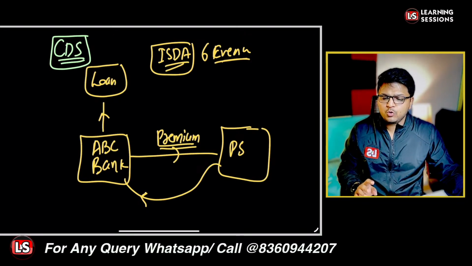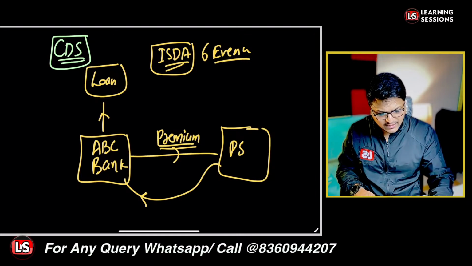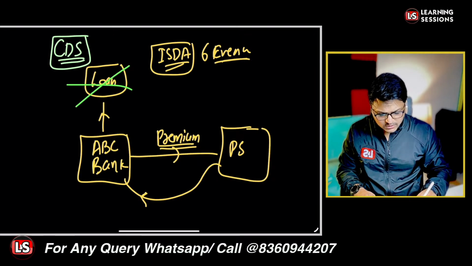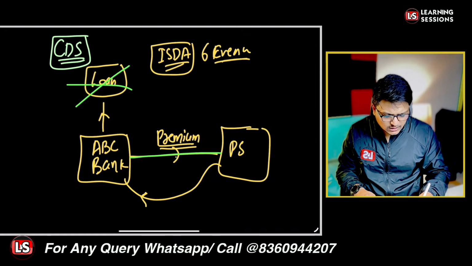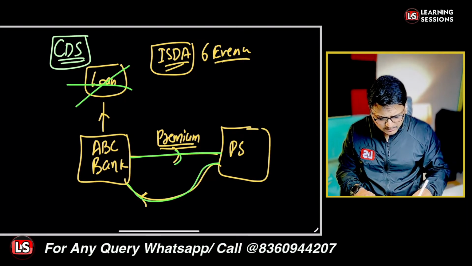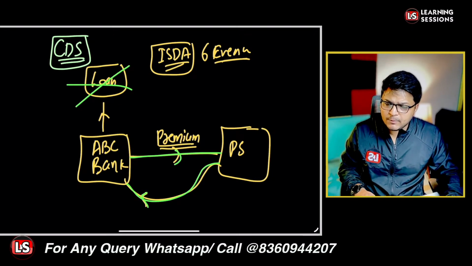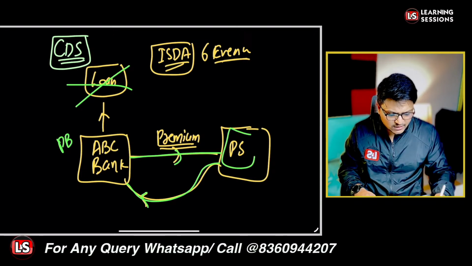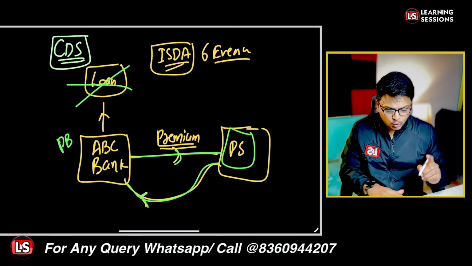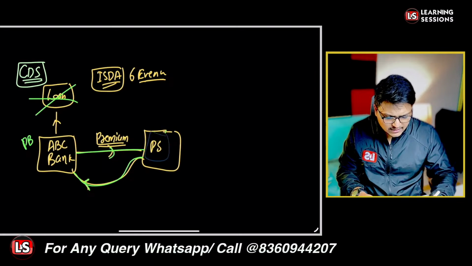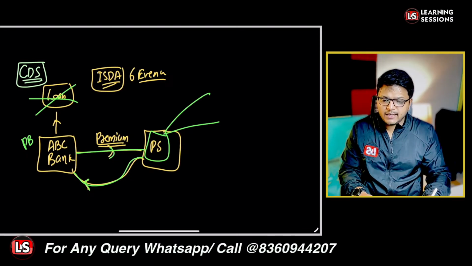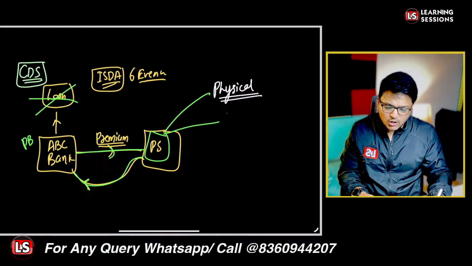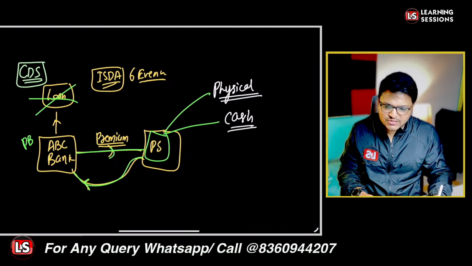And the settlement can be of two types. It could be a cash settlement. Now let's say the default was there, let's say the loan was not paid and default was there, and ABC Bank sought assistance. In that scenario, the protection seller is going to compensate the protection buyer. Now ABC Bank is a protection buyer, and further here we have the protection seller. Now the protection seller is going to compensate. There are two ways the protection seller can compensate. One way is physical settlement, or it could be cash settlement.